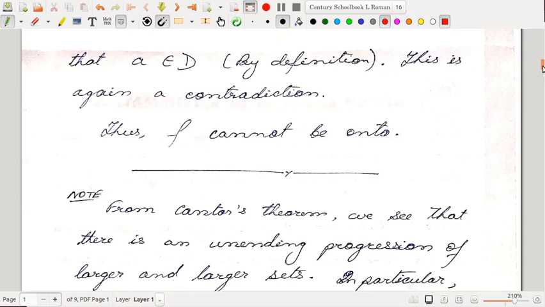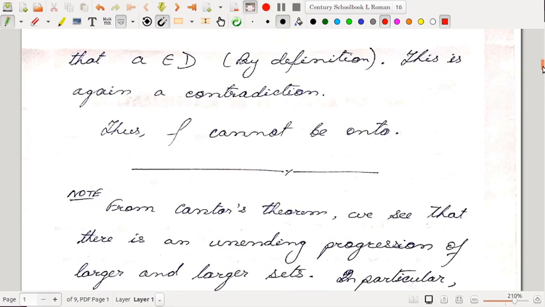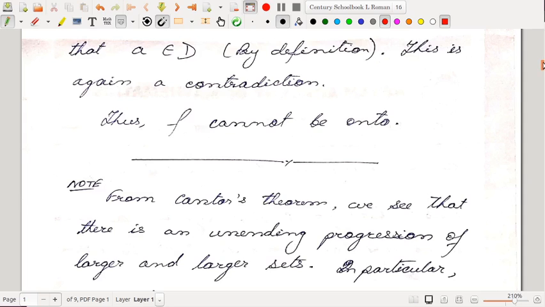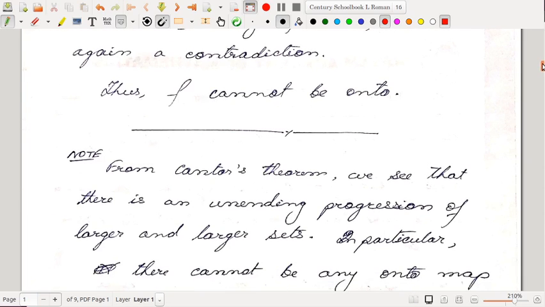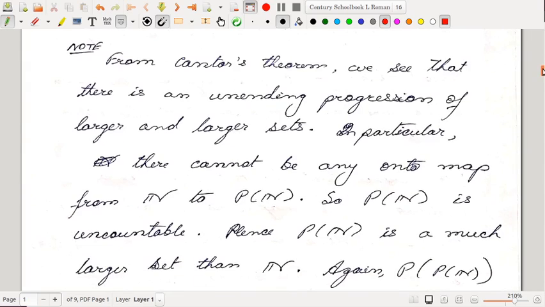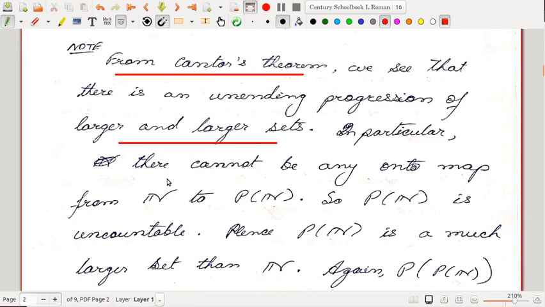So that means what? The power set of any set is much larger than the original set. From A to P(A), there always exists a one-one map. If we also have an onto map, then what will happen? We can construct a bijection from A to P(A). But that's not possible. So the power set of A is a much larger set than A itself. So from Cantor's theorem, we see that there is an unending progression of larger and larger sets. In particular, there cannot be any onto map from the set of natural numbers to the power set of natural numbers.